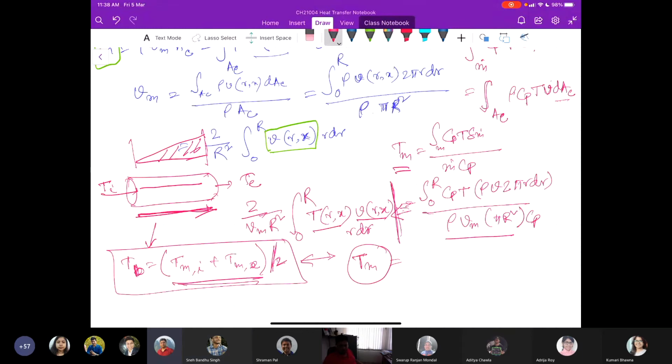Agreed. So here you can take that value. But this is the other way of using a bulk value for estimating the properties.